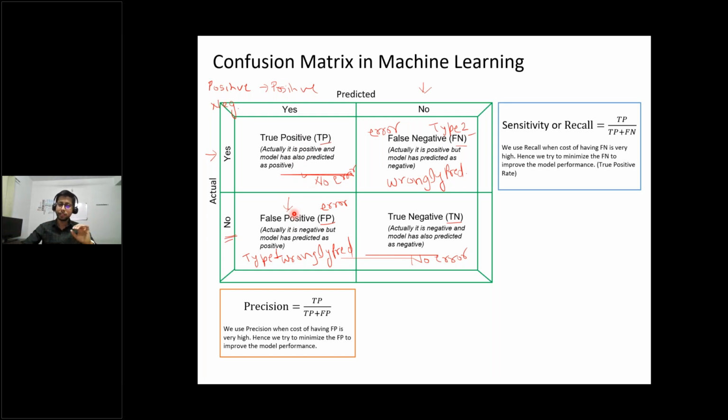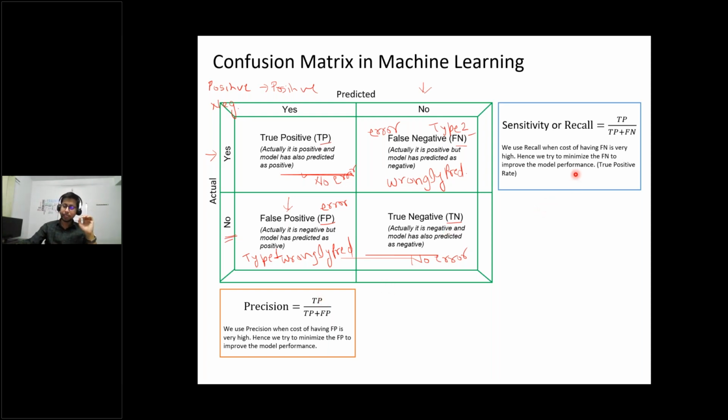These two together denote the total predicted as positive. Out of them, how many are actually positive? So how precise your result is, how accurate your result is, whatever you predict. If you are claiming something, how precisely you are claiming, that is your precision.